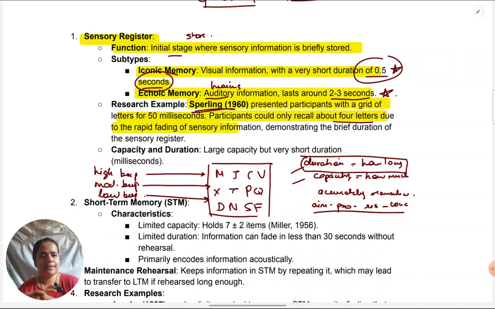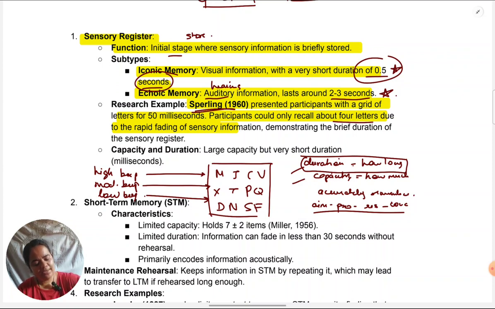Okay, then in the textbook, we also have studies of echoic memory, which I'll come to soon. But before that, let us quickly revise some base concepts. What we've seen right now is the duration of sensory register, but specifically we have seen of iconic register.